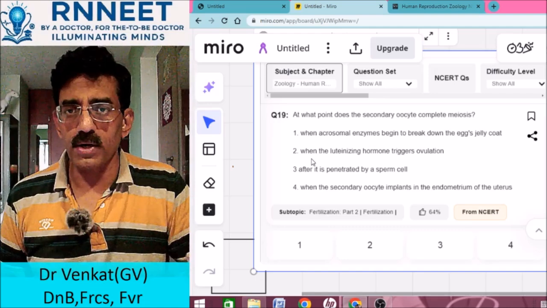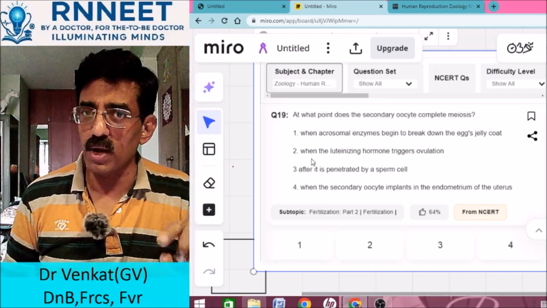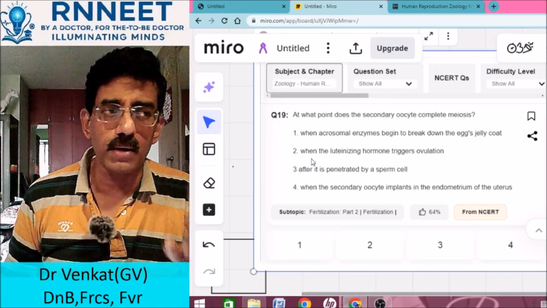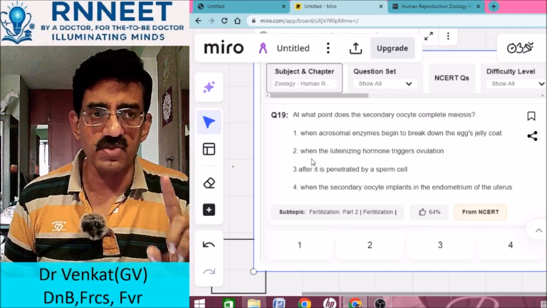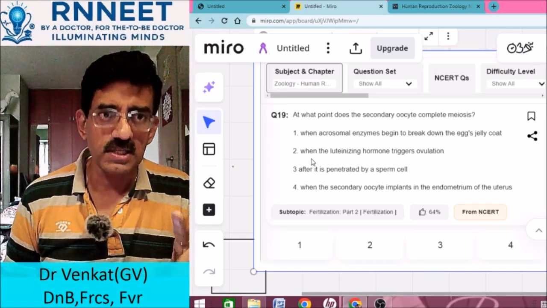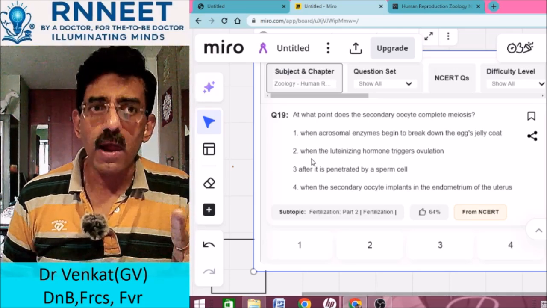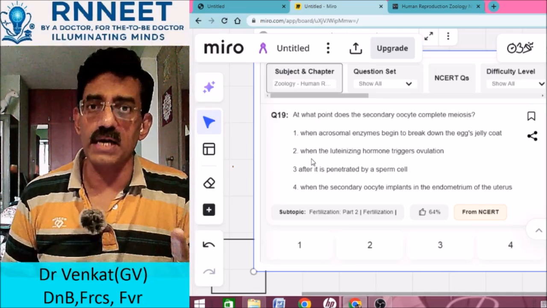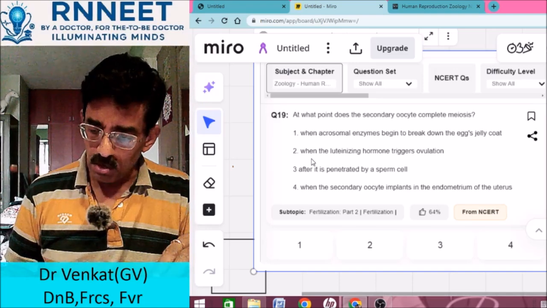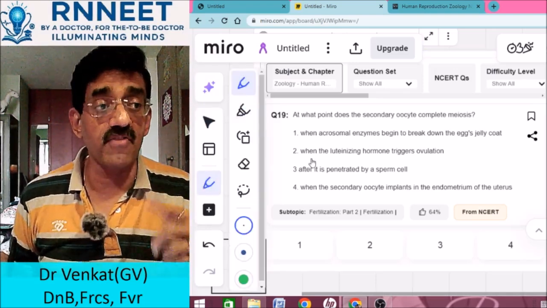At what point does the secondary oocyte complete meiosis? We know that the secondary oocyte undergoes meiosis, and the meiosis gets arrested at the metaphase, right? So during fertilization, there is promotion of the anaphase factor.